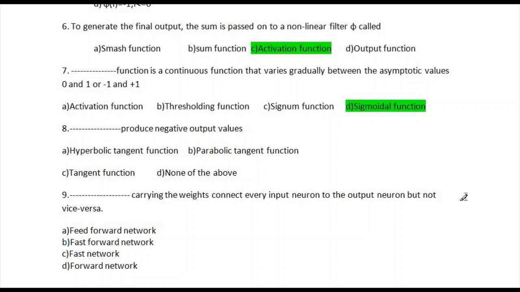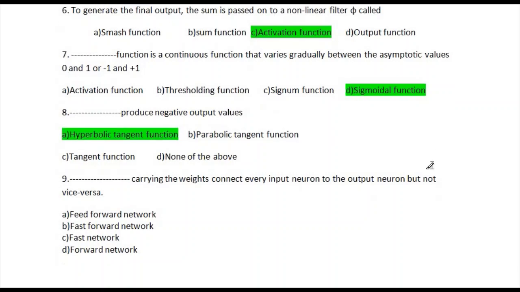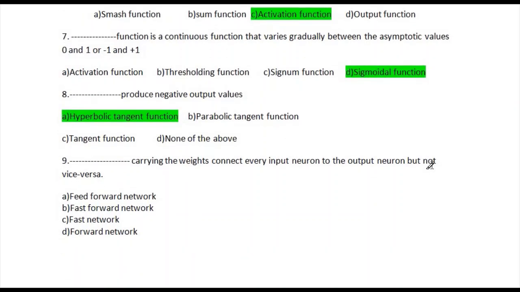Which function can produce negative output values? The options available are hyperbolic tangent function, parabolic tangent function, and the last option is none of the above. So the correct answer is option number 1, hyperbolic tangent function. Let's go for the next question, question number 9.